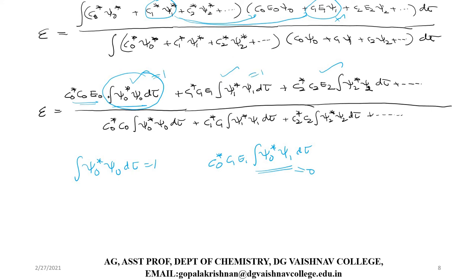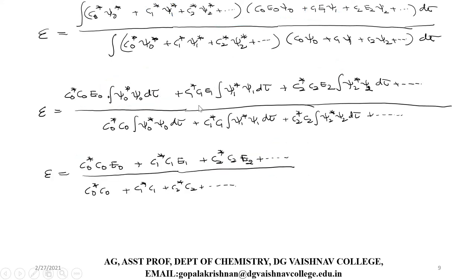So if you put these values as 1, what we are left with is this quantity: C naught star C naught into E naught, C1 star C1 into E1, C2 star C2 into E2 plus etc., divided by C naught star C naught plus C1 star C1 plus C2 star C2 etc. So this is the equation we end up with.